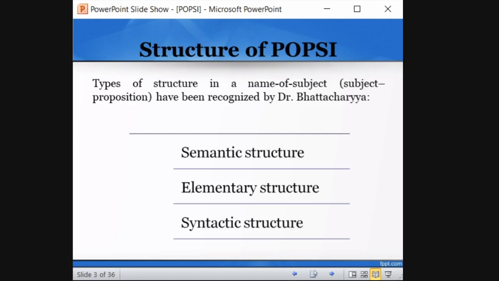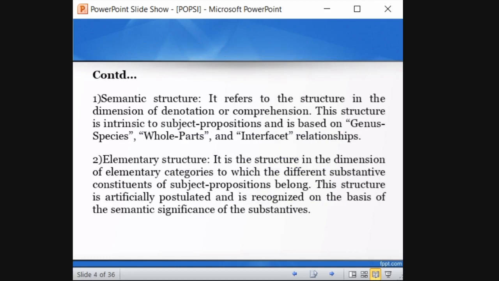Semantic is nothing but the science of language. Okay. So science of words. It refers to the structure in the dimension of denoting or comprehension. It is the structure of words. It represents things like genus-species, for example male, human being, bird, animal. Whole-part we saw in the last example also. Interfacet relationship. So these kinds of structure refer to semantic. And the elementary structure: POPC has 5 elementary structures. We will see them in the forthcoming slides.